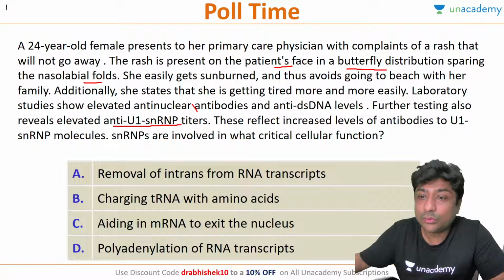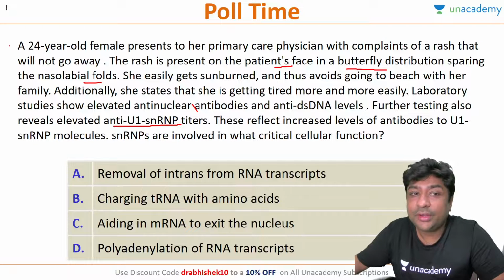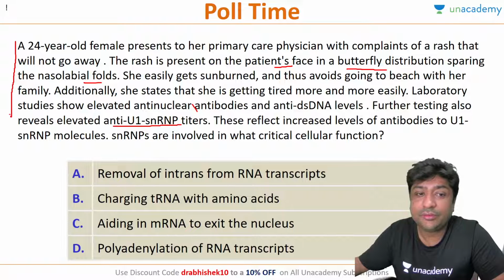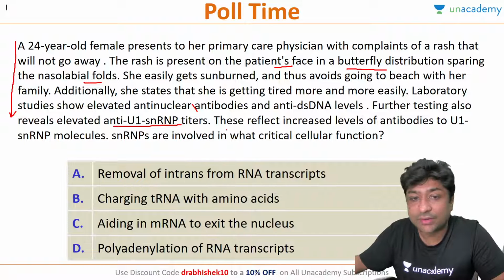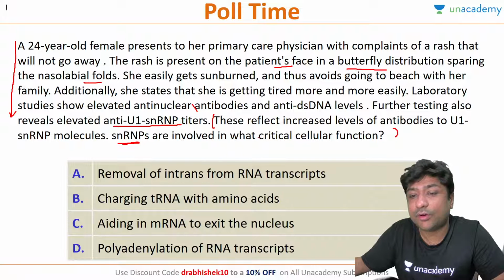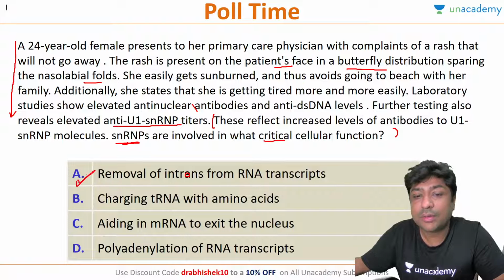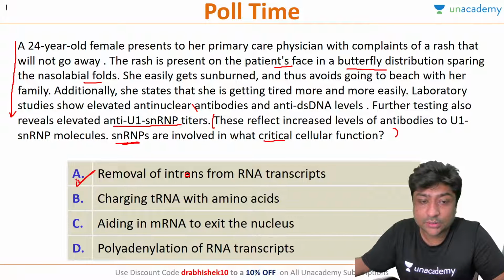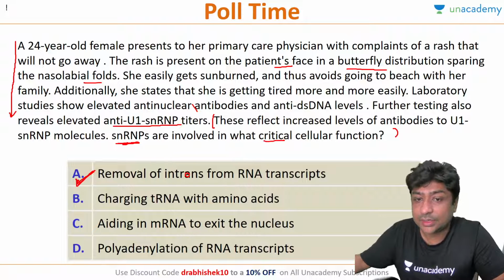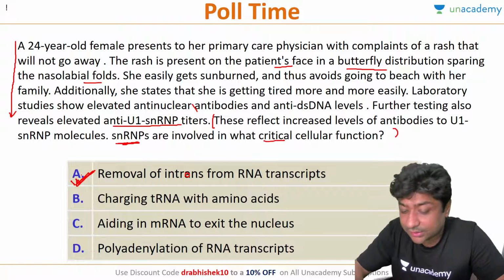Now again, as I told you always, whenever you are reading a clinical question, never read from the start, always read the last two lines first. You will have your answer, because here they are just asking a simple question: SNRPs are involved in what critical function? We know that small nuclear ribonucleoproteins are primarily involved in the removal of introns from the RNA transcript. So this is the function of SNRPs, and the correct answer will be A. Any doubt in this question?